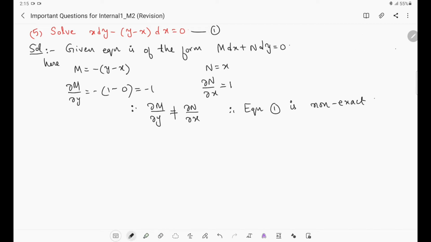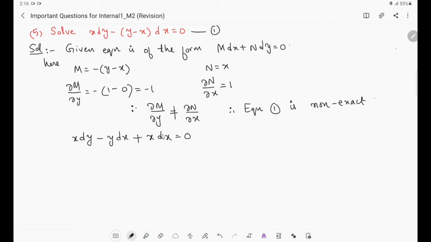So for using the inspection method, let us rewrite equation 1. We get x dy minus y dx plus x dx equal to 0. This is equation 1 only.